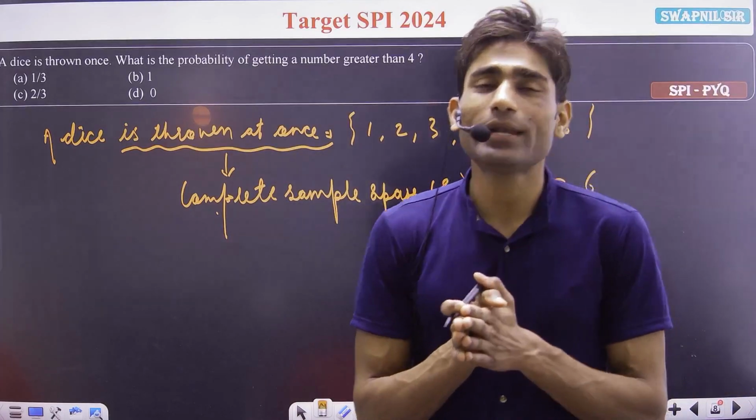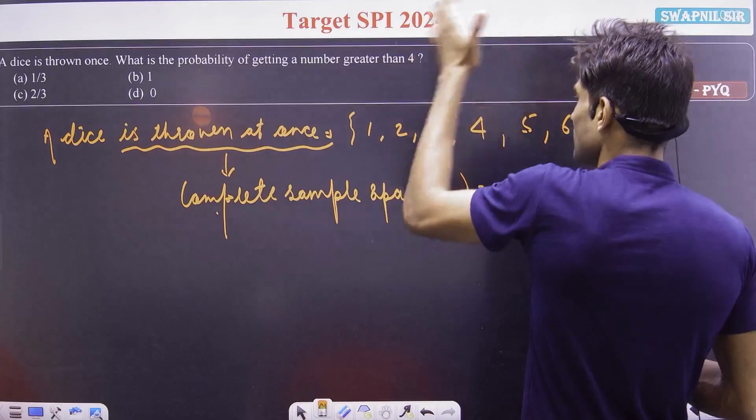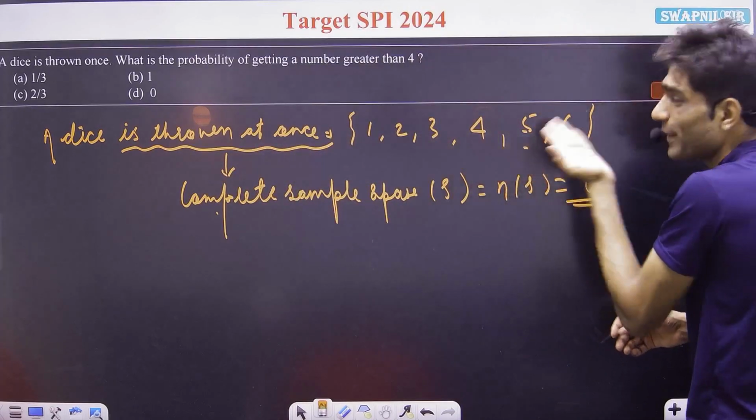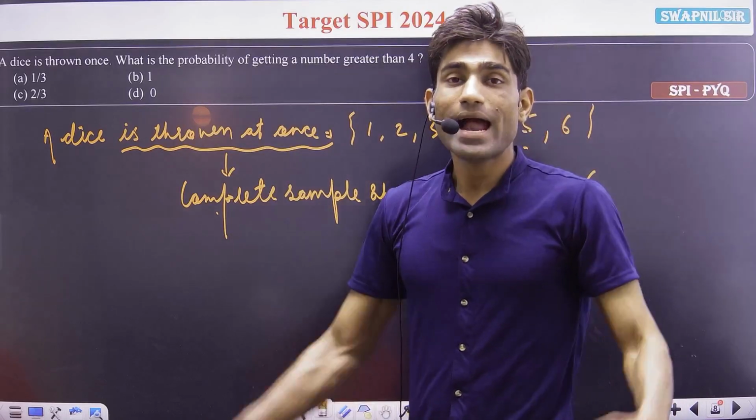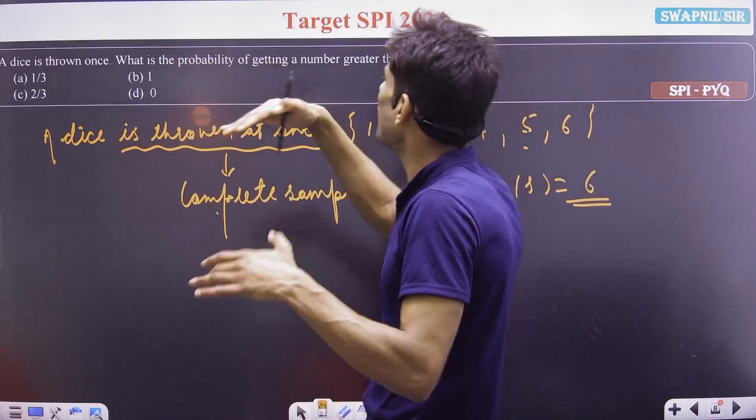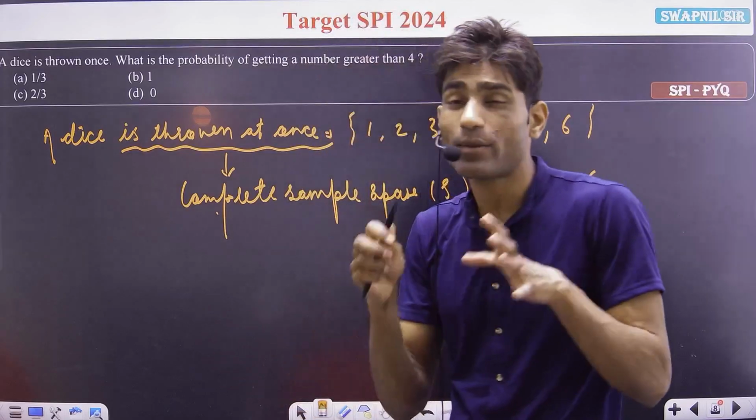Total number of elements we have been given is 6. That means the complete number of elements in our sample space is 6. And we have to find out the probability of getting a number greater than 4.